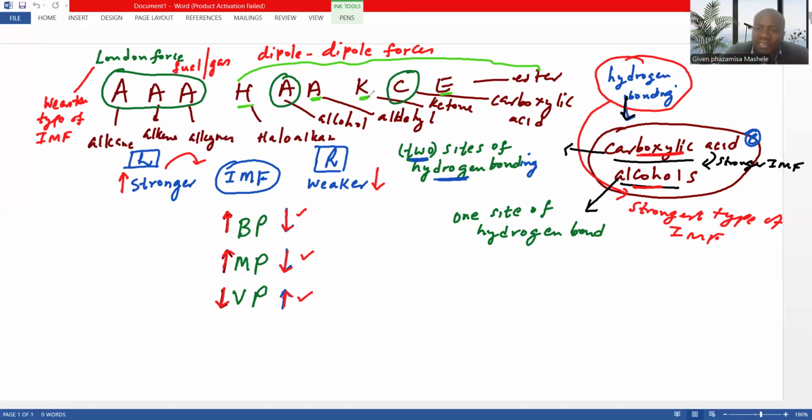And as the number of sides of hydrogen bonds becomes more, the intermolecular force will be stronger, which means more energy will be needed to overcome it. We can say more energy is needed to break the bond, but the general way is just to say more energy is needed to overcome.